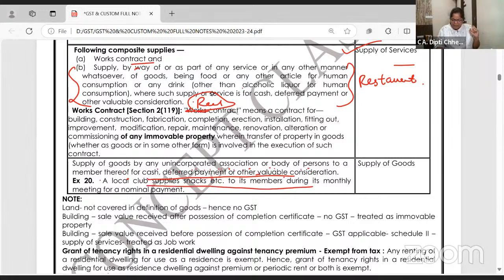So like a club giving services to members. I am a member of Nizam Club. I am going and doing swimming over there. Supply of service. I go to the restaurant in the club and I take food over there. Supply of goods. Okay. So a local club supplies snacks etc. to members during its monthly meeting. Then it is supply of goods. But if they give other services, it will come under supply of services. Clear bifurcation is there.